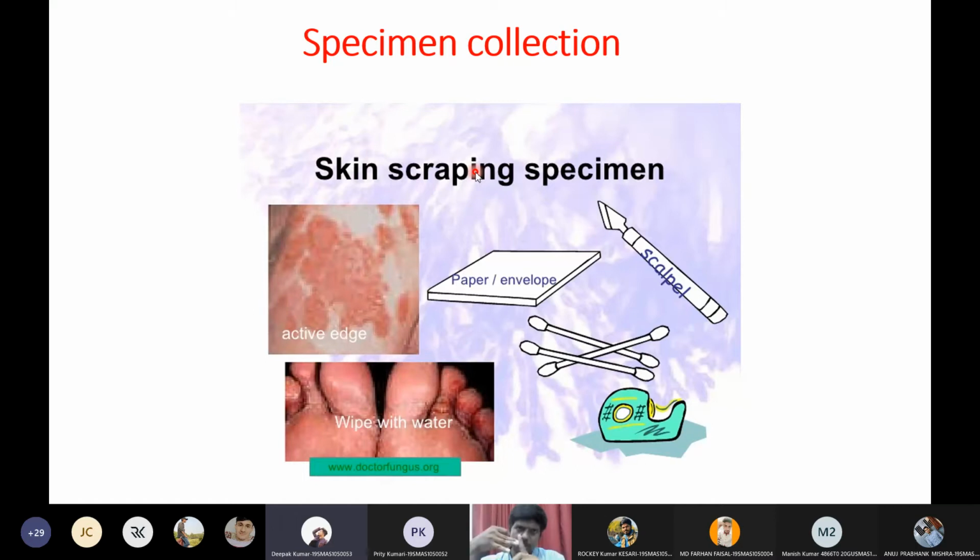Any other methods? Serological tests, sir. Very good. Actually that will be the best option for us: take specific antibodies against a specific fungal antigen. We can go with serological tests. Any other lab tests for fungus?